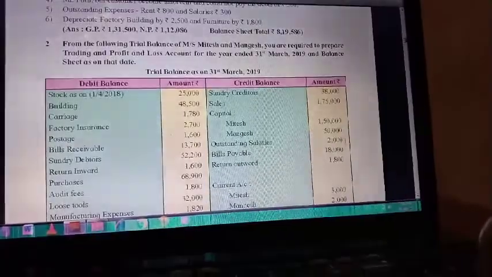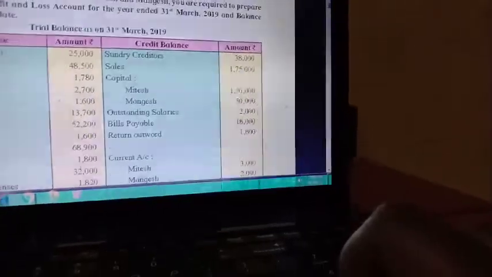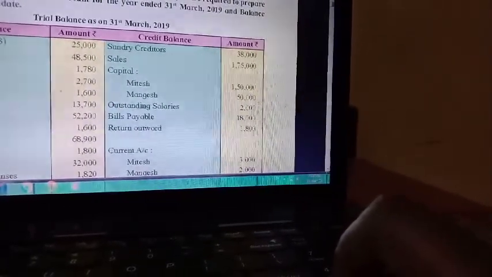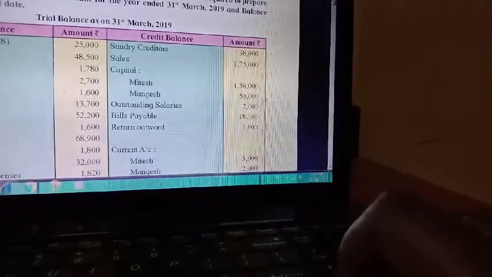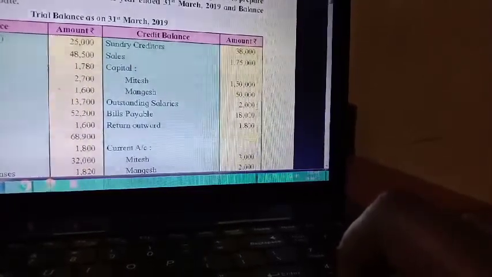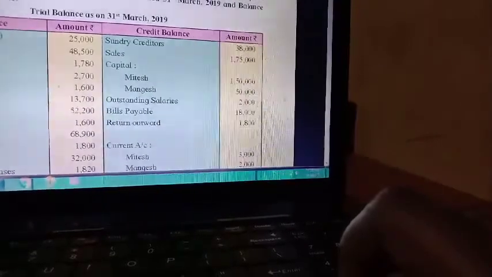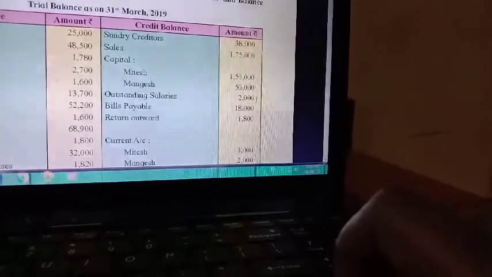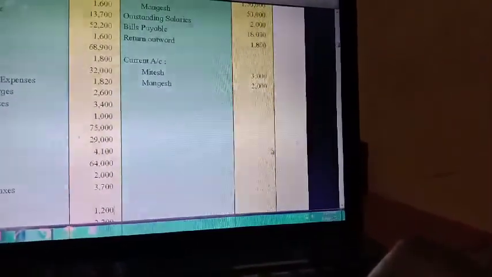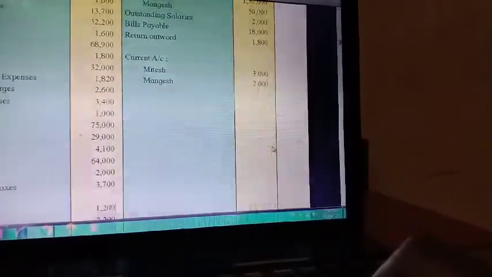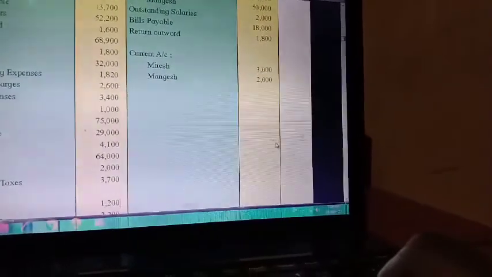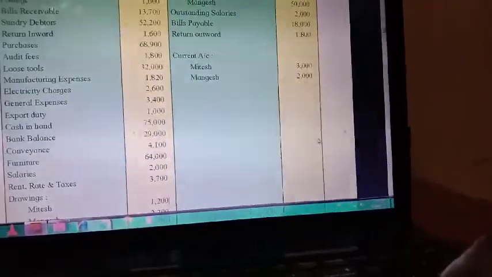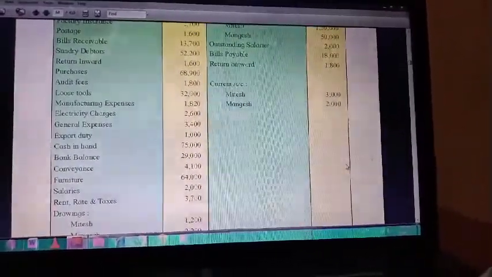Then credit side, sundry creditors, balance sheet liability side. Sales, trading account credit side. Capital, directly post in balance sheet liability side. Capital account Mitesh 1,50,000, Mangesh 50,000. Outstanding salary, balance sheet liability side. Bills payable, balance sheet liability side. Return outward, it is purchase return less from purchases. Current account balance is given, Mitesh 3,000, Mangesh 2,000. Current account credit side by balance brought down, in Mitesh column 3,000, in Mangesh column 2,000.